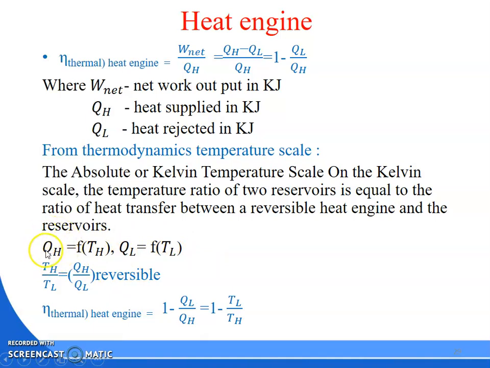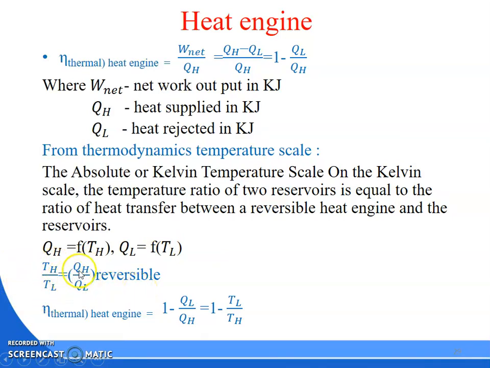Where do you get the QH? From the source maintaining how much temperature? TH temperature. Sink maintaining how much temperature? TL temperature. So the ratio of TH by TL is equal to QH by QL. That is for reversible. Okay.